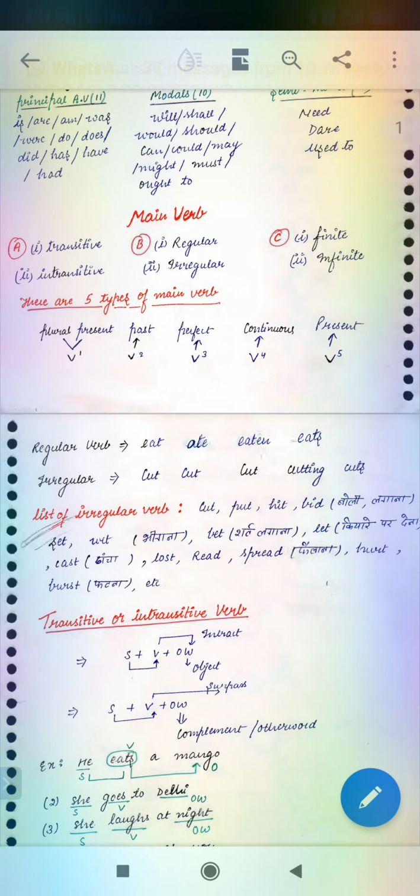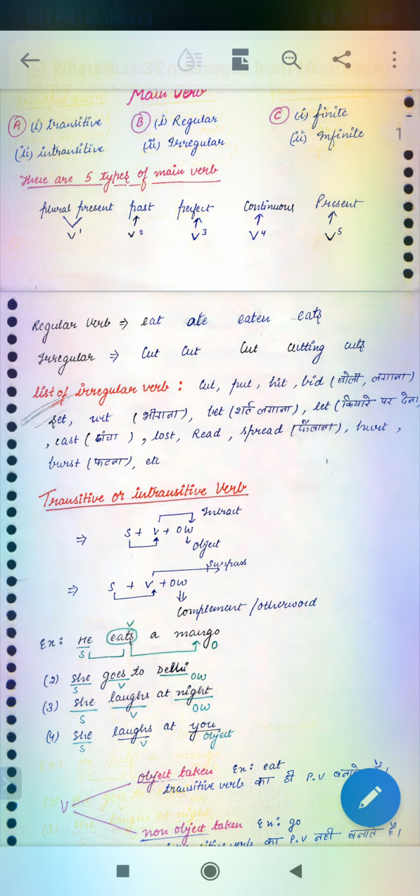You can see, dear children, these are the irregular verbs and their past form and present form are the same, but they take different tenses.